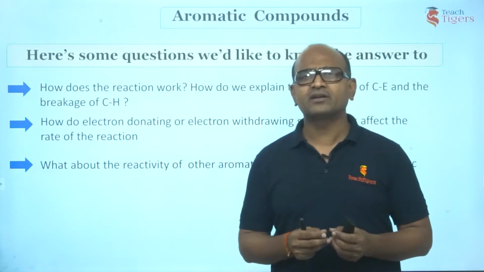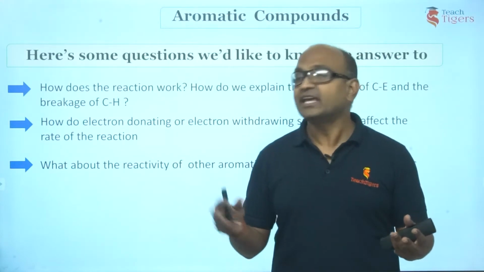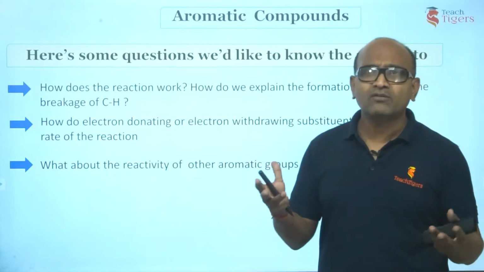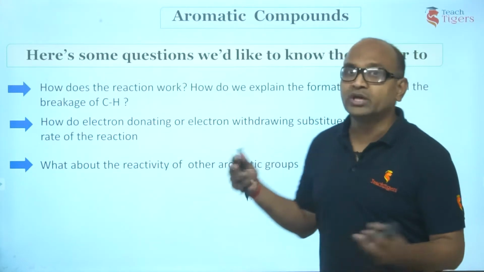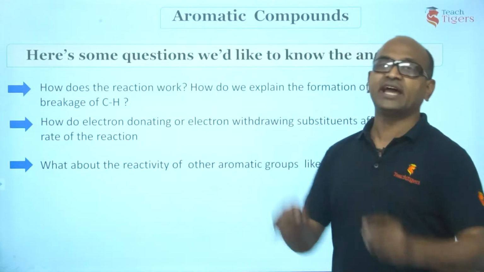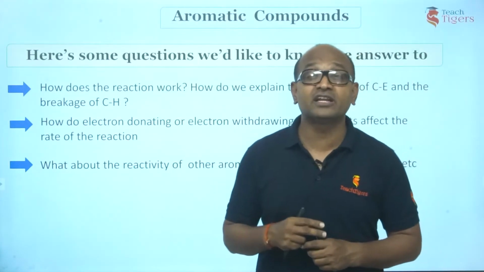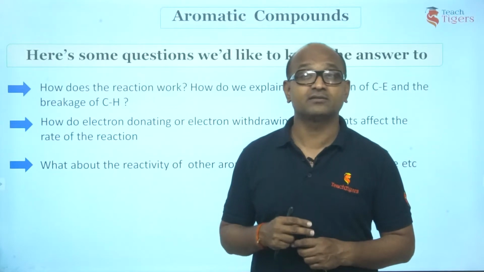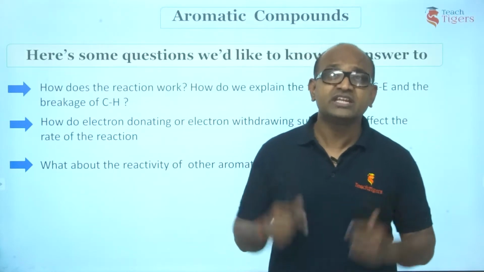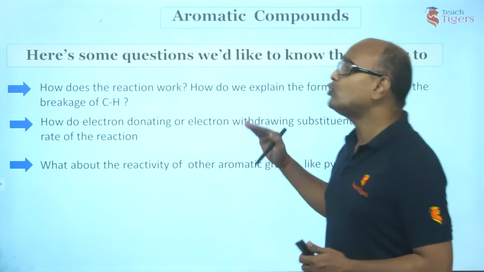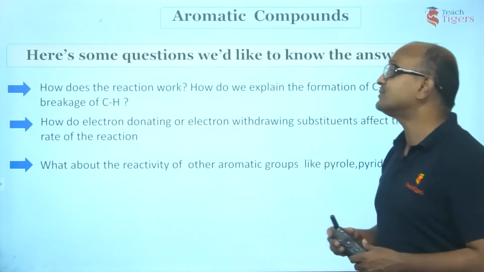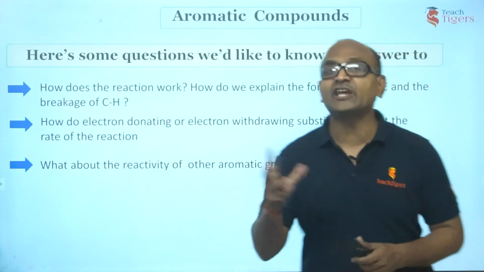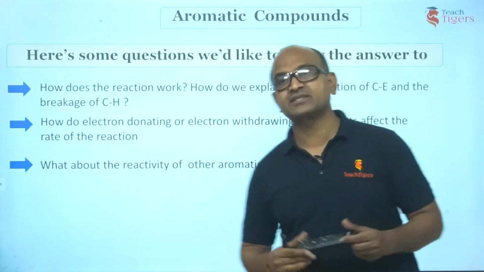What would be the effect? Say I have aniline and I carry out Friedel-Crafts reaction. What would be the effect? Is there any change? Do they react or not? Nitrobenzene I have. Can I carry out Friedel-Crafts reaction? Yes or no? What is the reason? So, how do electron donating and electron withdrawing substituents affect the rate of EAS reactions?